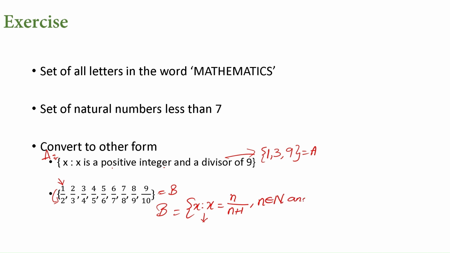And what is the next rule? Can n take any value? No. It's stopping at 9. So, we'll write n is less than or equal to 9. So, this is the set builder form for this list. X such that x is equal to n upon n plus 1, where n is a natural number and n can take values till 9.